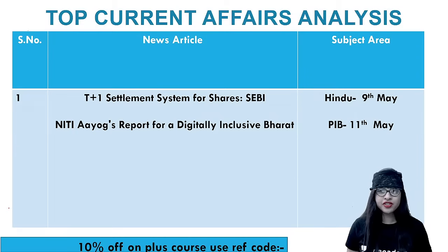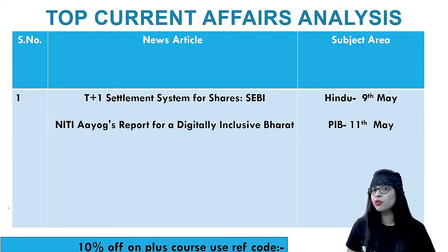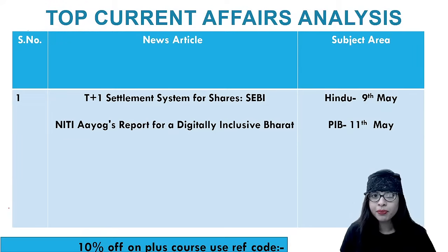Again, we have another two interesting topics, guys. One from the Hindu newspaper and one from the PIB. One is called T+1 settlement system for shares, which is put forward by the stock market regulator for our country, India, that is SEBI, Securities Exchange Board of India. And second is Niti Aayog, the Independent Think Tank of India's report for a digitally inclusive Bharat.